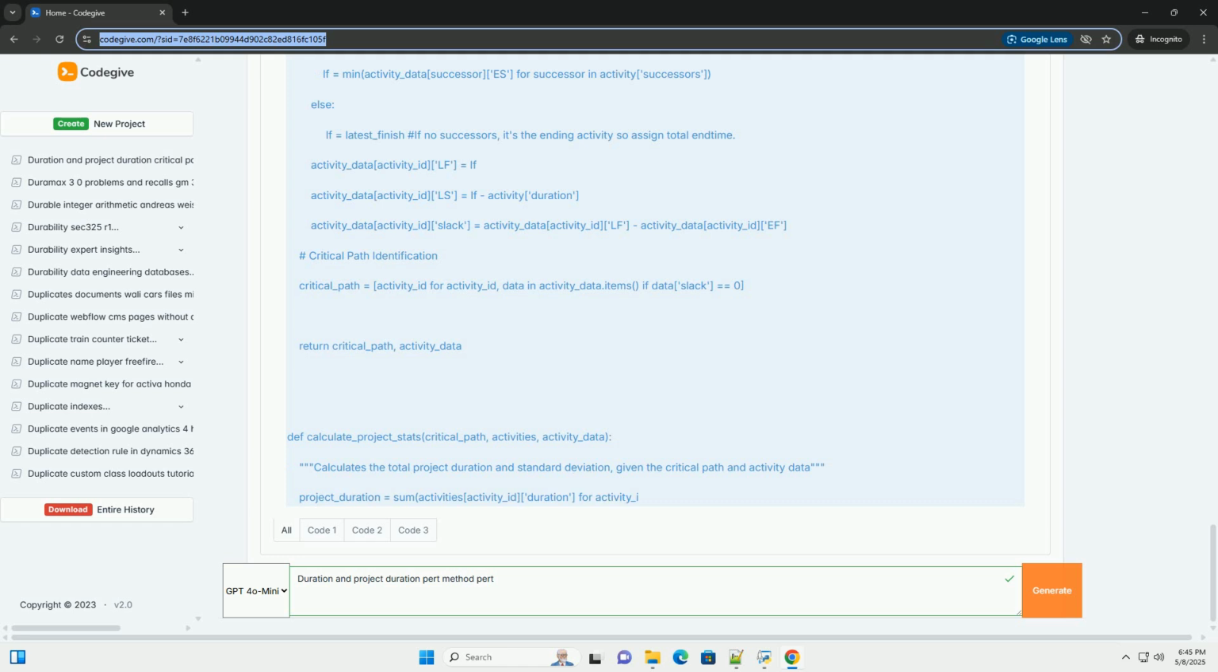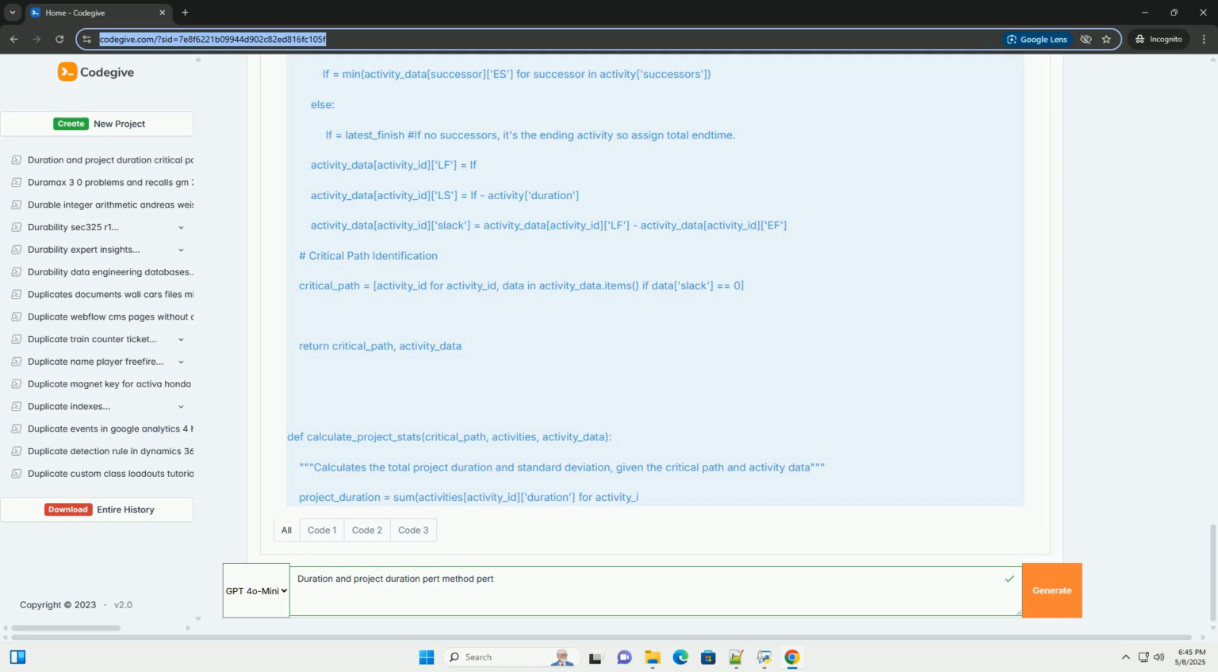Common formats for network diagrams. Activity on node, AON: activities are represented by nodes, boxes, and dependencies are represented by arrows connecting the nodes. Activity on arrow, AOA: activities are represented by arrows, and nodes represent events, start or finish of activities. AOA is less commonly used than AON. You can create network diagrams using software like Microsoft Project, Primavera P6, or online tools like Draw.io or Lucidchart. Example AON network diagram.